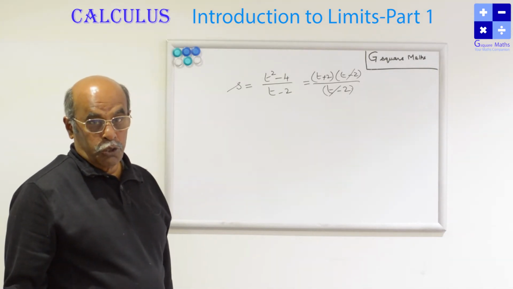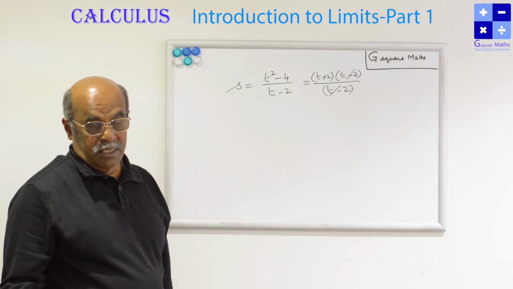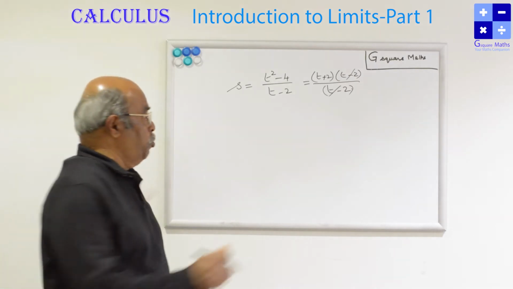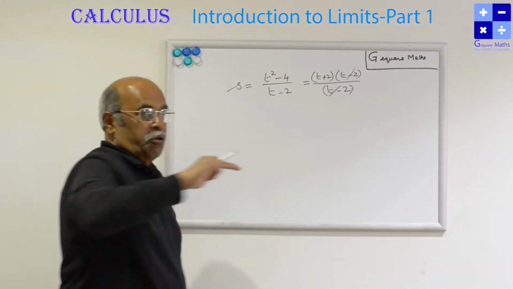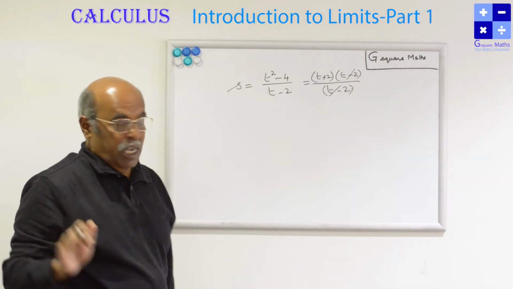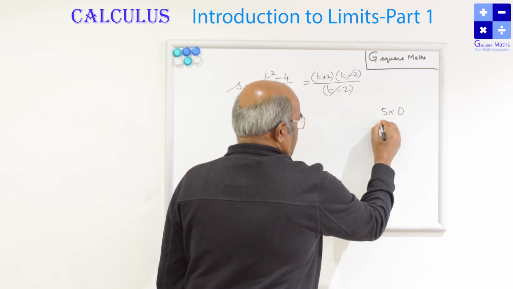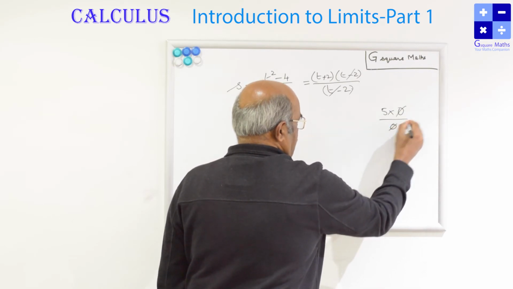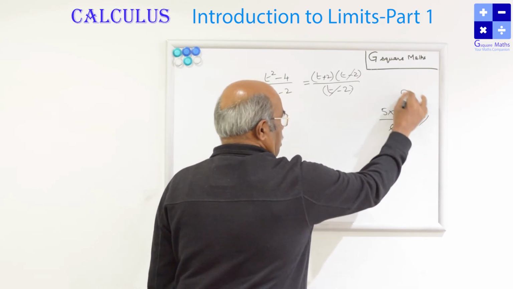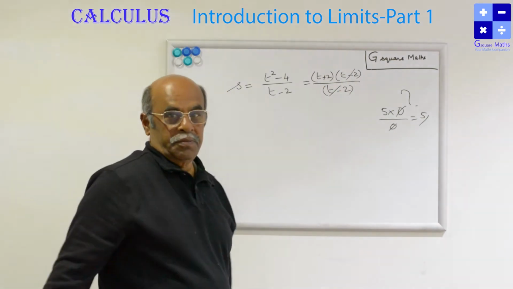When t is equal to 2, I cannot cancel, because it is 0 and 0, and 0 and 0 cannot be cancelled. If I did, 5 into 0 is 0, divided by 0, the 0s cancel, it is equal to 5. Big question mark.